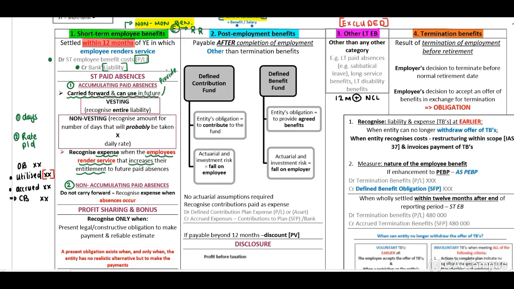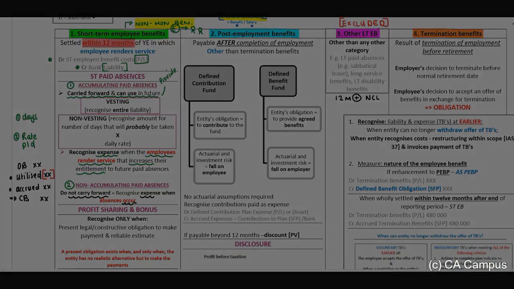Then non-accumulating paid absences, they will not be carried forward. Therefore, guys, they will be expensed when the absence occurs.